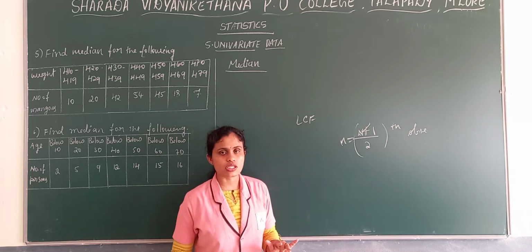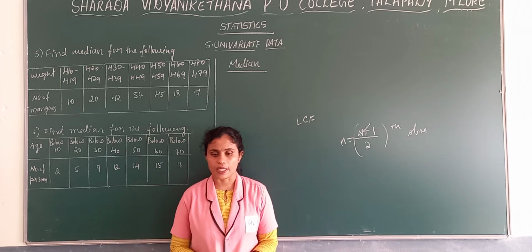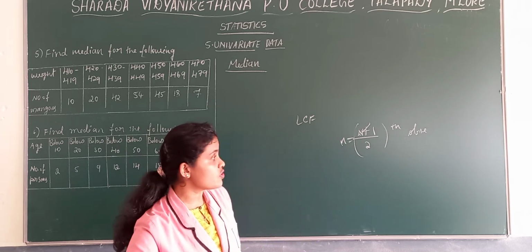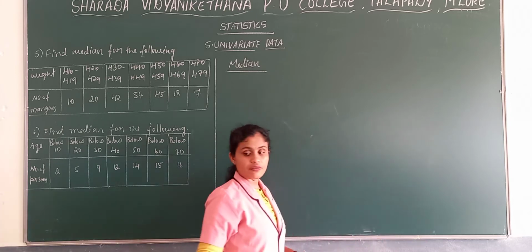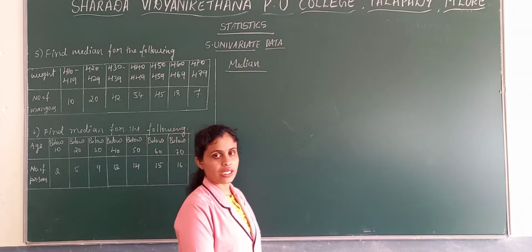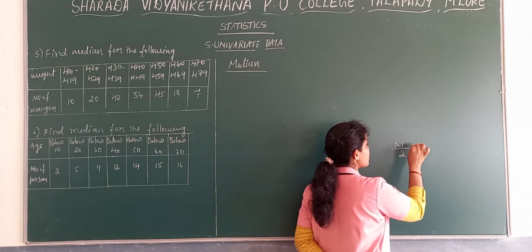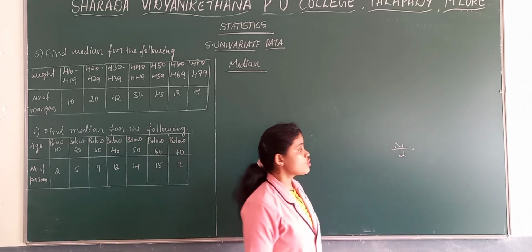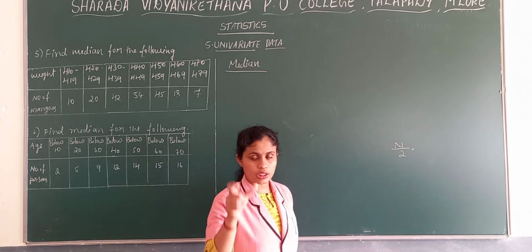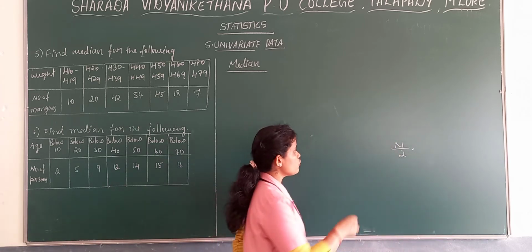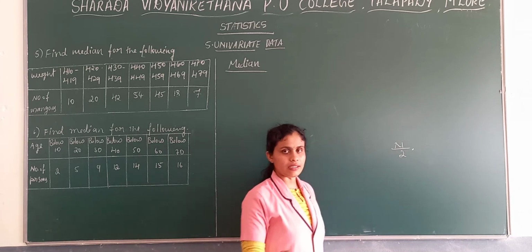Then we have also seen grouped continuous data, which formula we need to apply. The formula once again will change. In case of grouped continuous, firstly we need to identify the LCM. Then we need to identify the median class, N by 2. Whatever value we get when we divide the total frequency by 2, through LCM we need to define the median class.